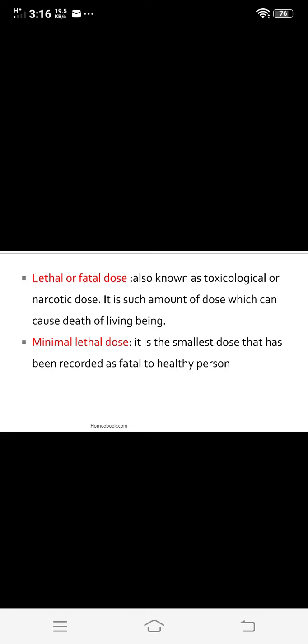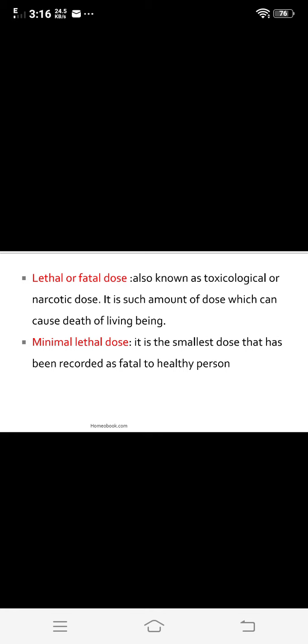Then the second type, the lethal or fatal dose. What is the lethal or fatal dose? It is also known as a toxicological or narcotic dose. It is the amount of dose which can cause death of a living being.